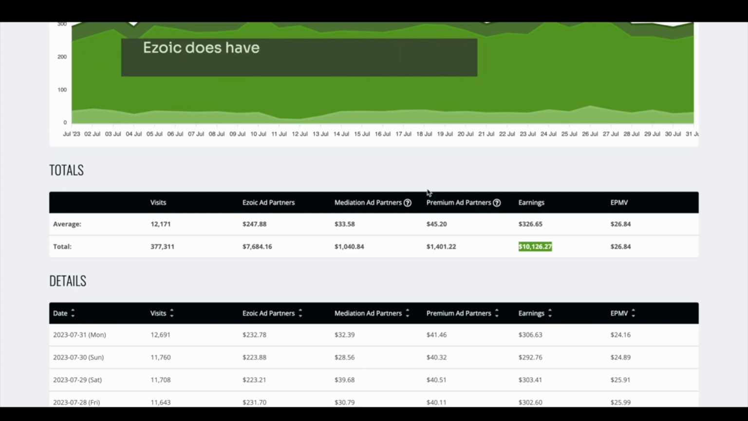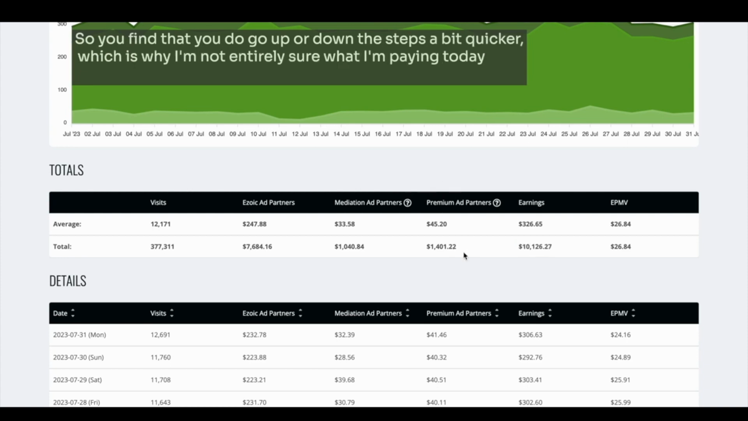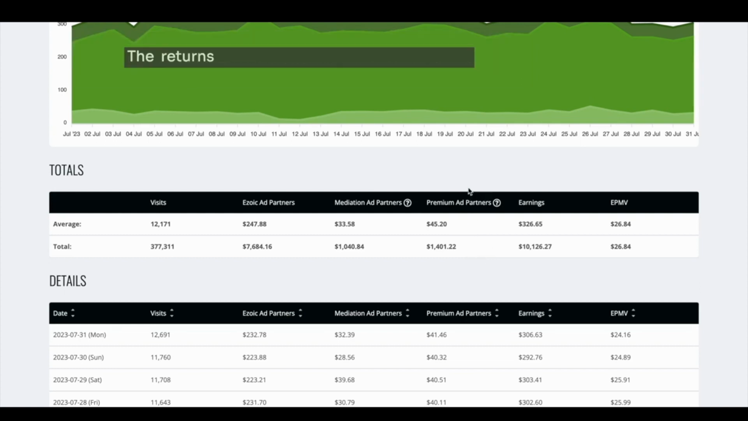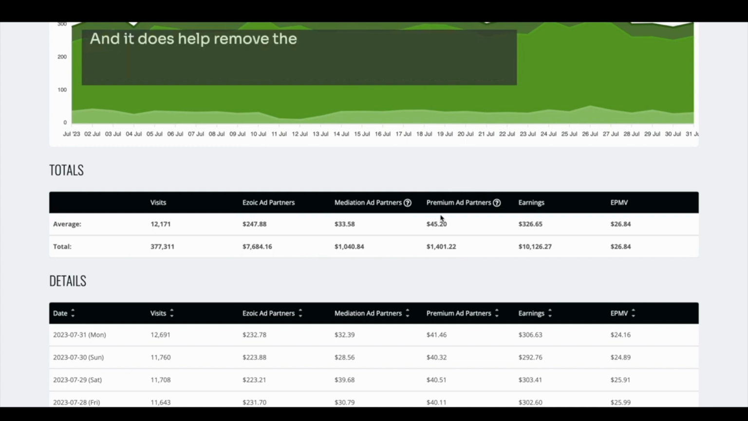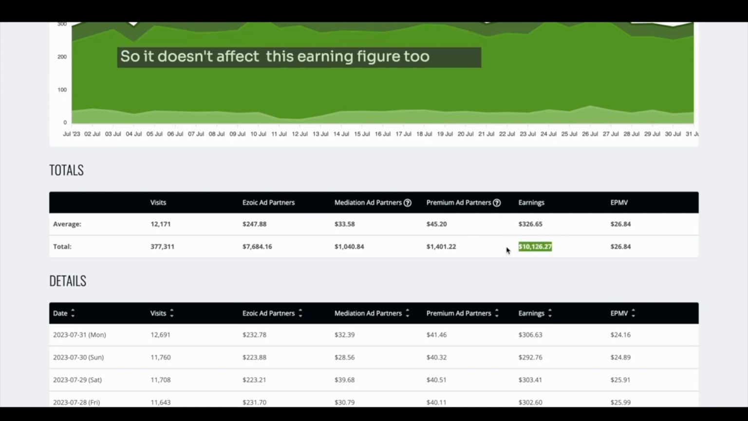Ezoic does have a new premium ad partner program with a more granular pricing structure, so you find that you do go up or down the steps a bit quicker, which is why I'm not entirely sure what I'm paying today with that. Before, you were paying quite a big chunk of money. The returns I think are slightly better with this, and it does help remove the inflation because you're not paying a big chunk out to Ezoic to get a big chunk back. You're paying a medium amount to get a medium amount back, so it doesn't affect this earning figure too much.